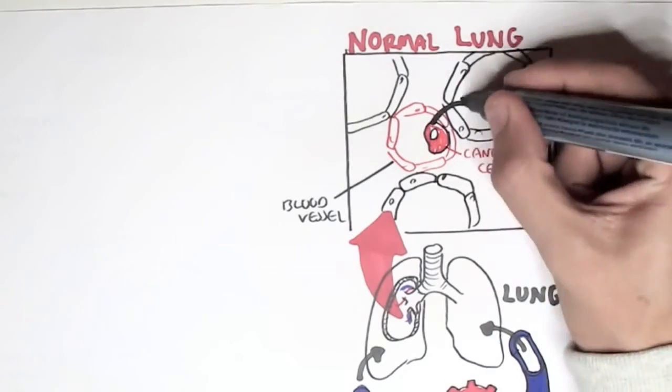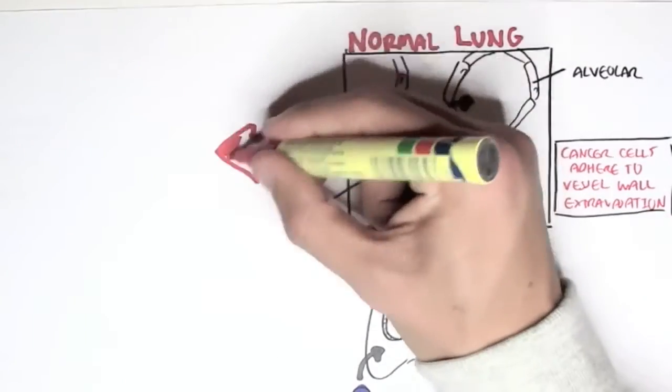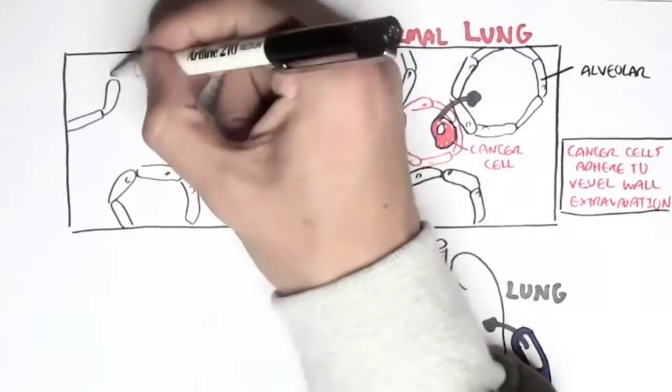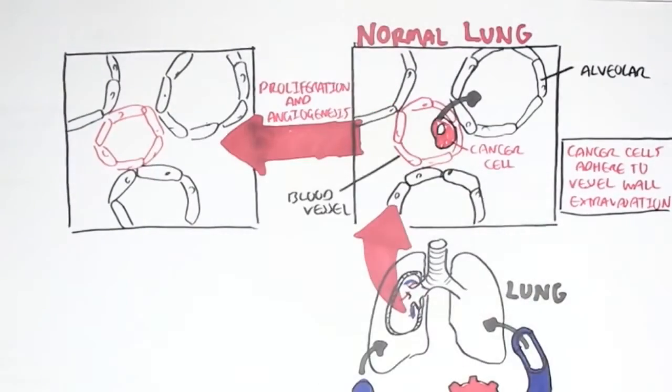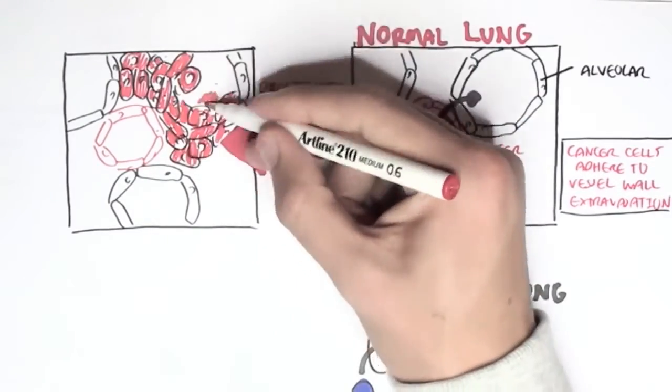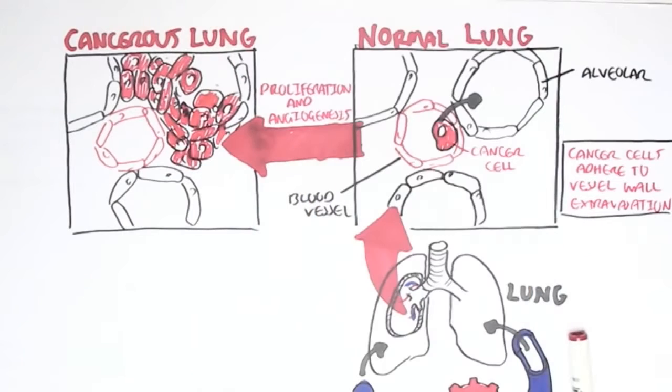From here, the cancer cells will proliferate and also cause angiogenesis, and through this it will form a tumor, it will form a neoplasia. So now this is referred to as a cancerous lung.